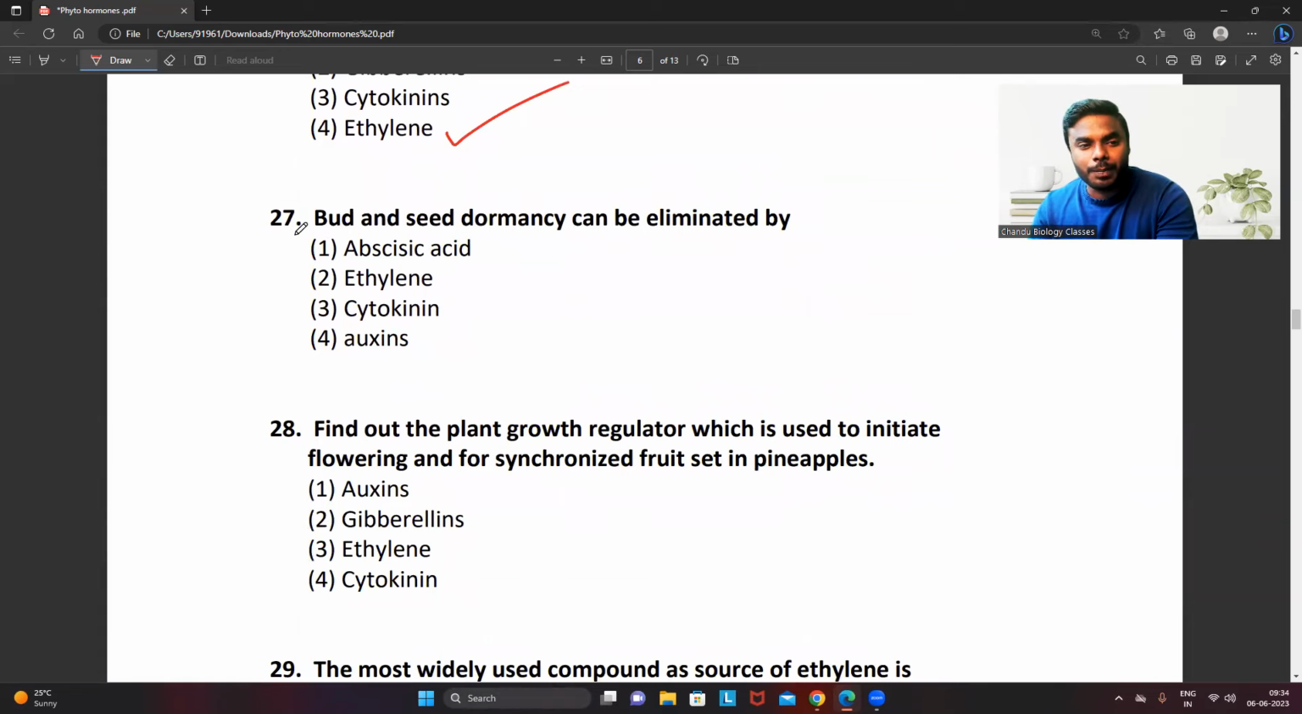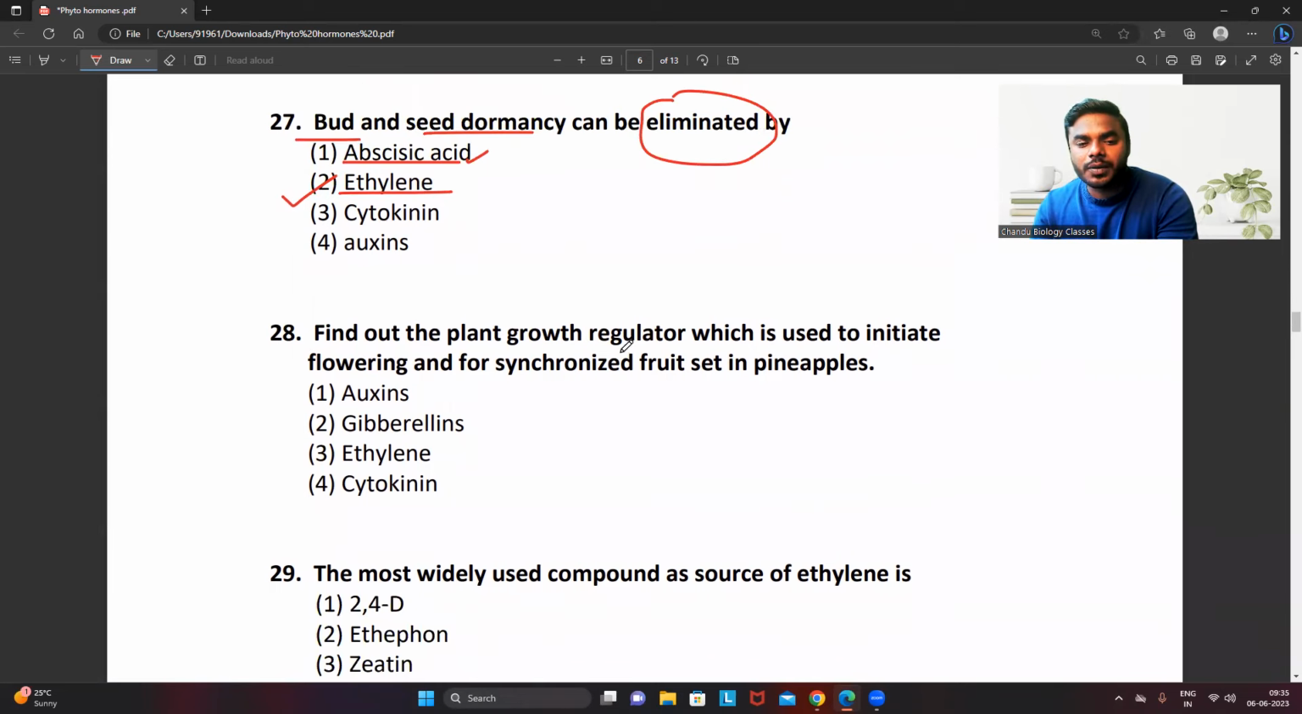Bud and seed dormancy can be eliminated by. See, friends, I want you to understand the question correctly. They are not asking which will promote. If I ask you which is promoting, that is undoubtedly abscisic acid. But the question says that bud and seed dormancy can be eliminated undoubtedly by, friends, the hormone ethylene. This is the one which is involved in the elimination of the dormant condition.